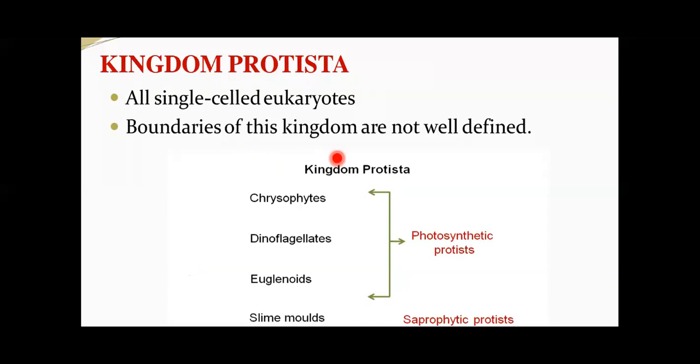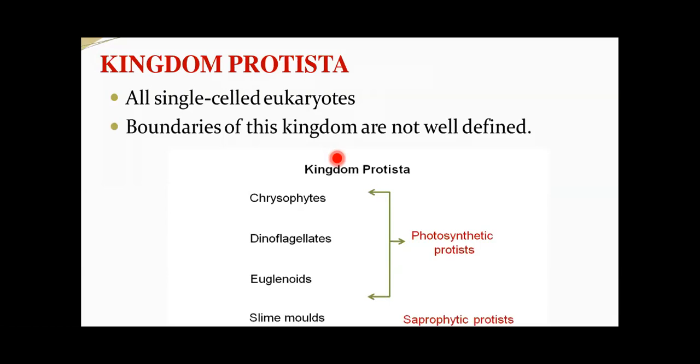So why are they not well defined? Because if you take an example of any photosynthetic protistan like Euglena, for one person this can be a plant. For another person, this can be included under Protista because of its unicellular nature. So members of Protista do not have proper boundaries. And one more thing, this kingdom Protista forms a link with the other kingdoms like Plantae, Animalia, fungi, etc.